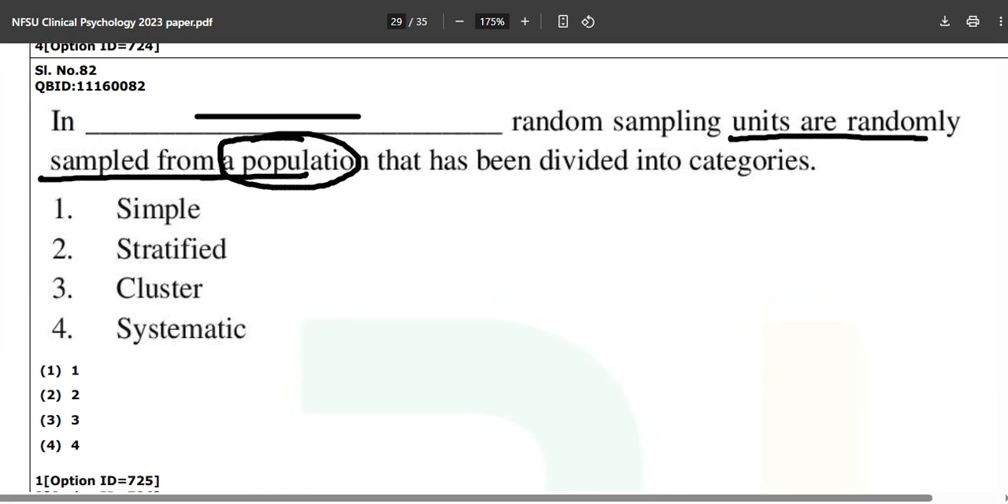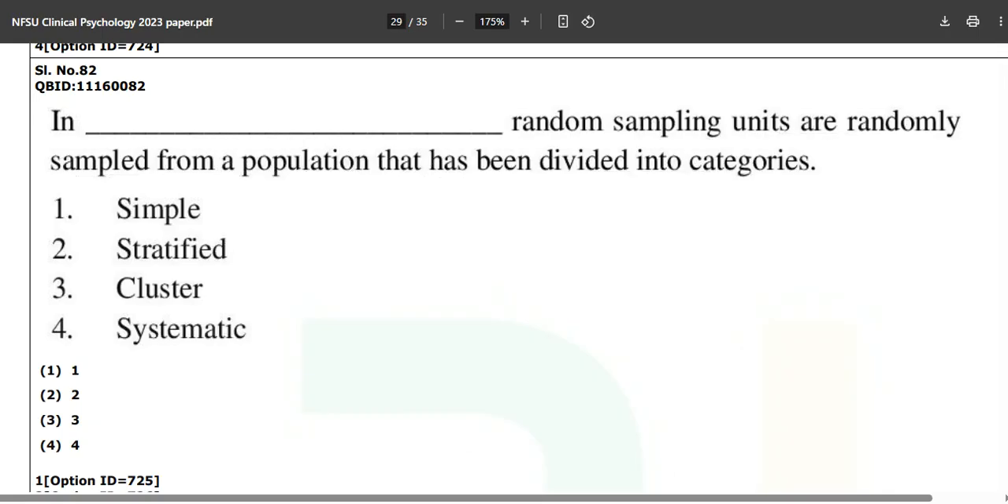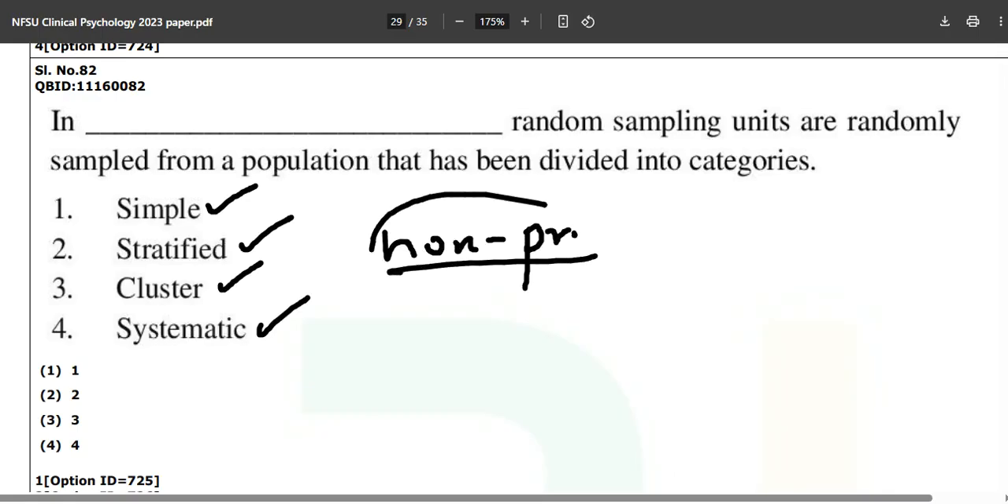Now talking about the next question, number 82. In dash random sampling, units are randomly sampled from a population that has been divided into categories. I hope you know the distinction between population and sample, the basic difference between a population and a sample. Now we are given simple, stratified, cluster and systematic sampling, and I would like to once again tell you about non-probability sampling. It is a Hindi mnemonic if you know some Hindi. It stands for QAJSSD.